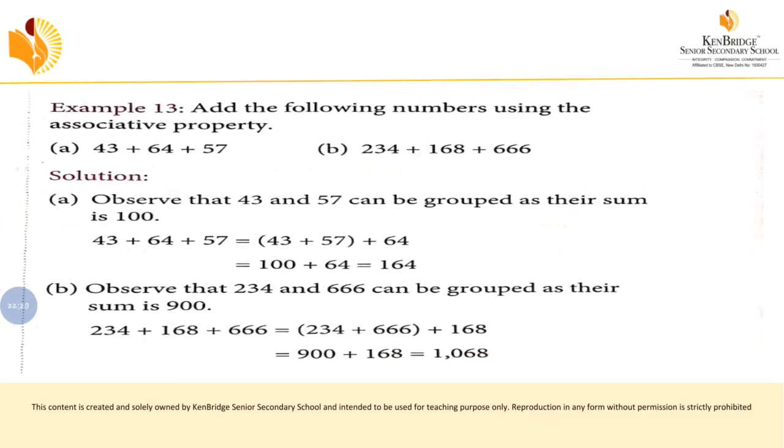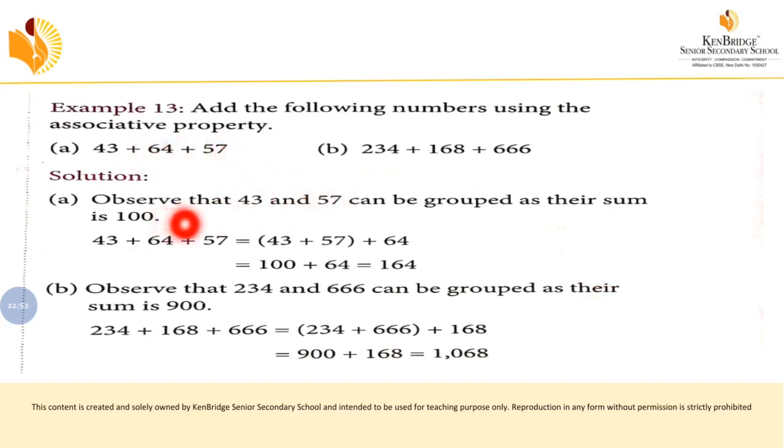That is example 13 in your book. Add the following numbers using the associative property. Associative property in the sense, if you are grouping the numbers, that grouping of numbers will not change the result. Understood? So that is called associative property. And here they have given two questions. First one is 43 plus 64 plus 57.